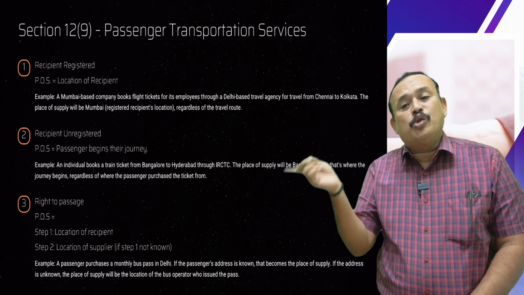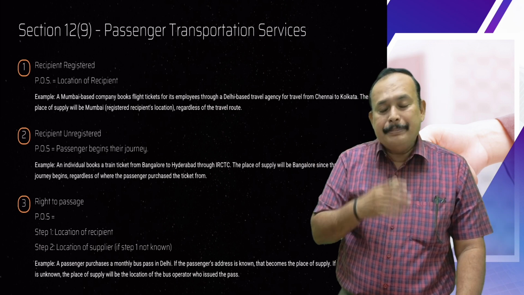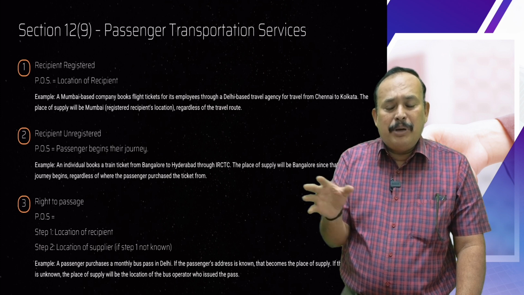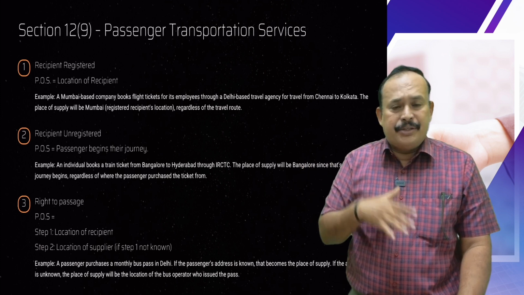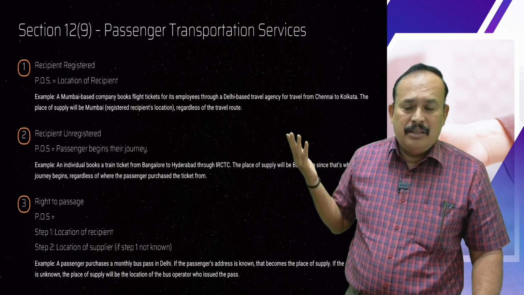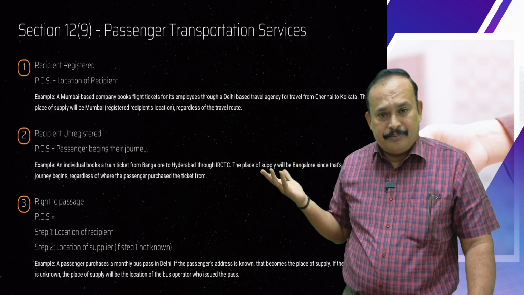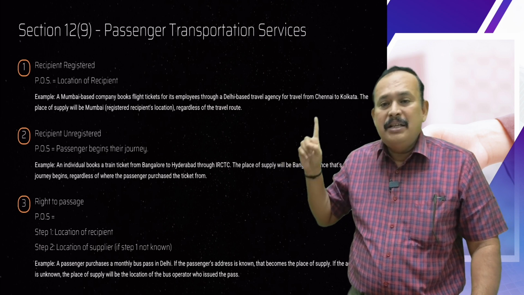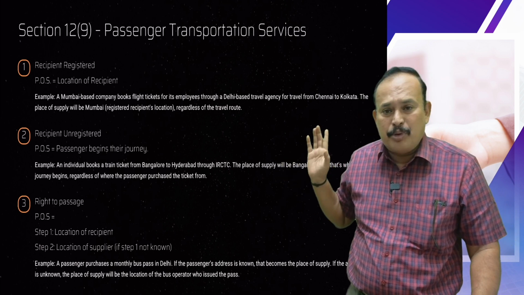From Chennai to Kolkata. They book the ticket through a particular air travel agent. Who is the supplier of service? The air travel operator, not the agent. The air travel operator is the supplier of passenger transport services.